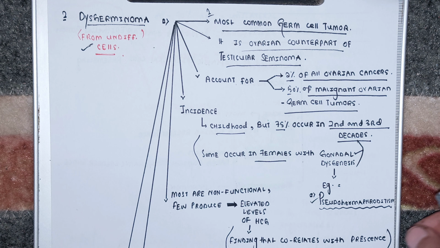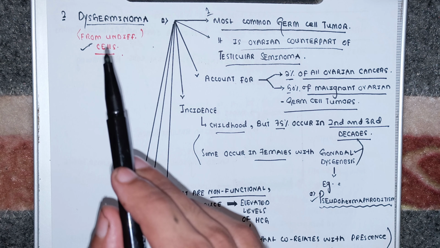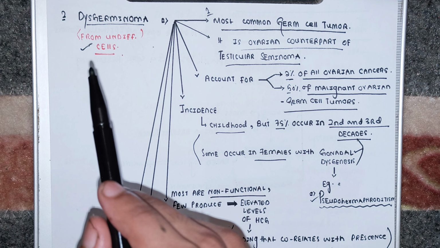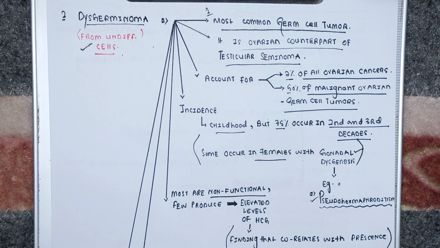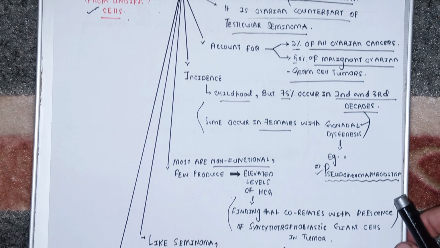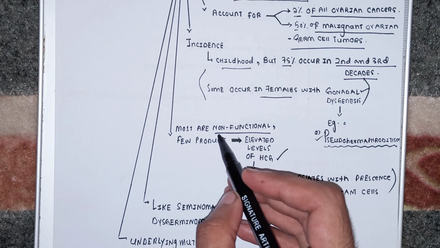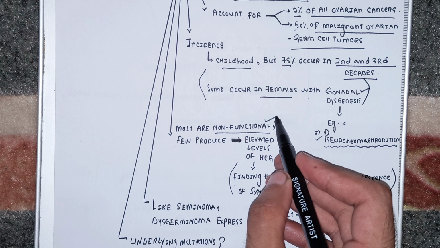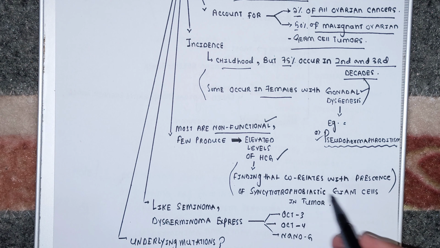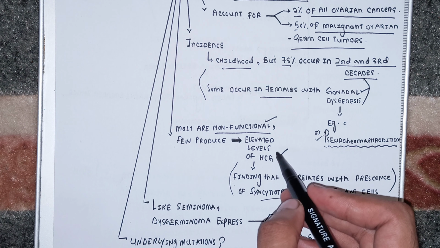Most dysgerminomas are non-functional, that is, they do not produce anything. But if the dysgerminoma contains syncytial trophoblastic cells, which are normally present in the placenta and secrete beta HCG, then this dysgerminoma will give you beta HCG.